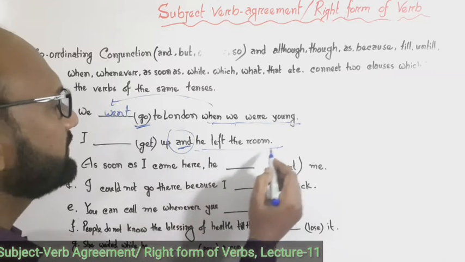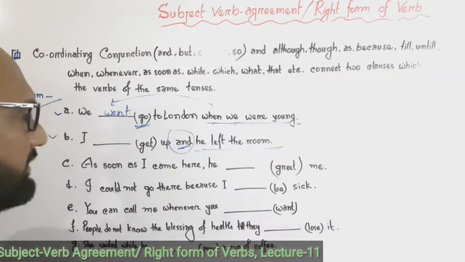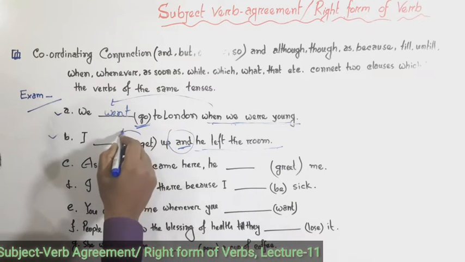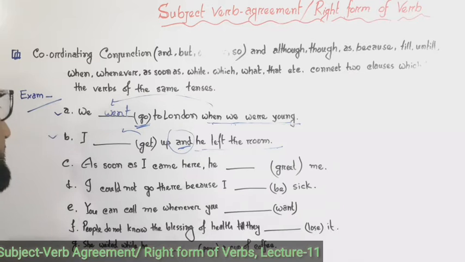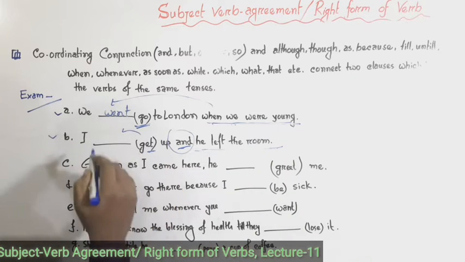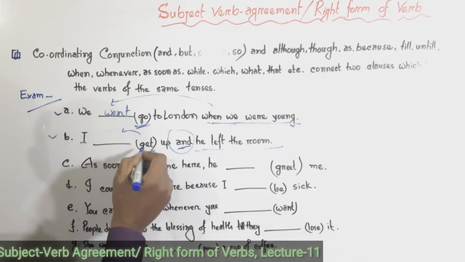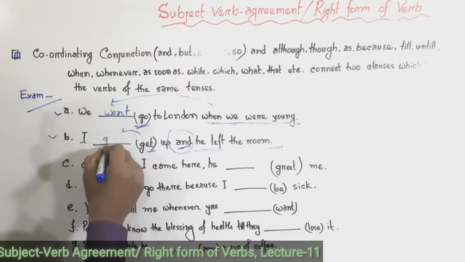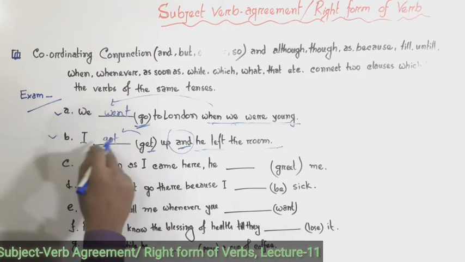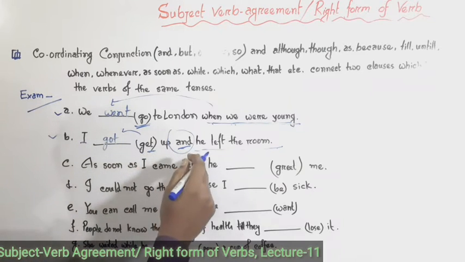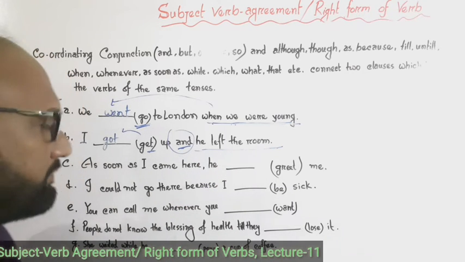The last clause is in past indefinite tense, and so the first clause will be the same tense. Here get, and so after the subject we will write the past form of verb, got. I got up and he left the room.